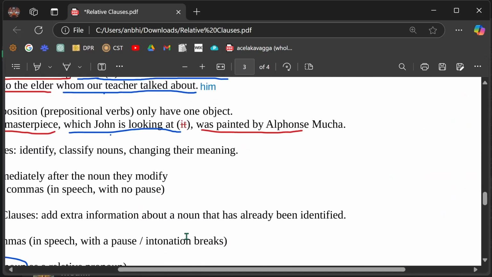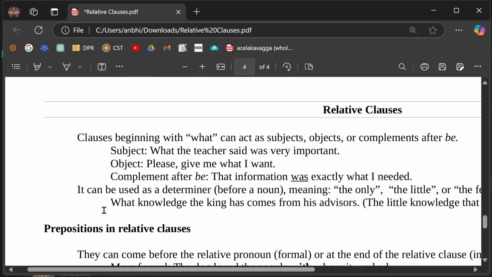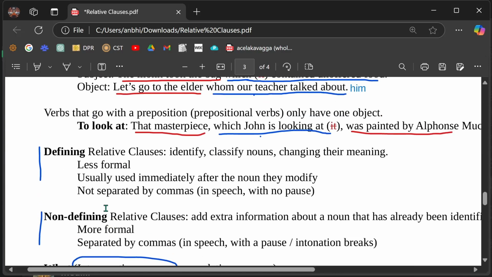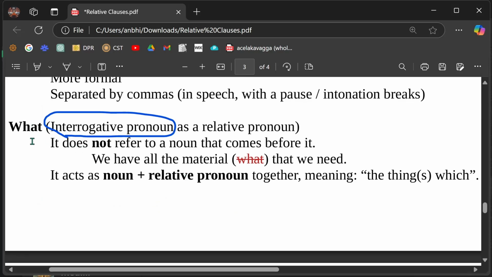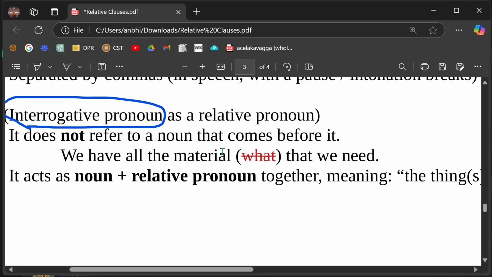With "what"? Okay, with "what". So "what" here does not refer to a noun that comes before it. For example, we have all the material that we need. Wait, what is this? Looks like something else. We have all the material that we need. Okay. I understood what I wrote. I just forgot. Okay? Yeah. We have all the material.